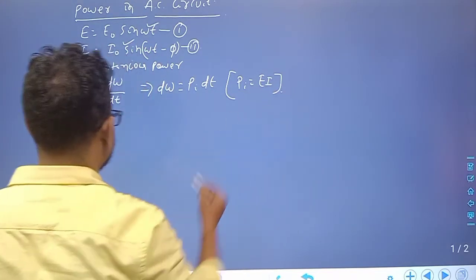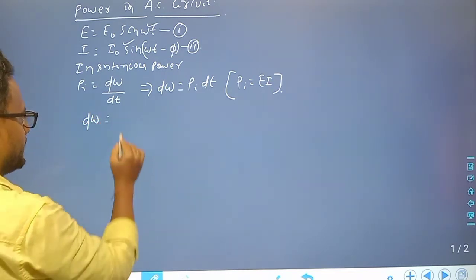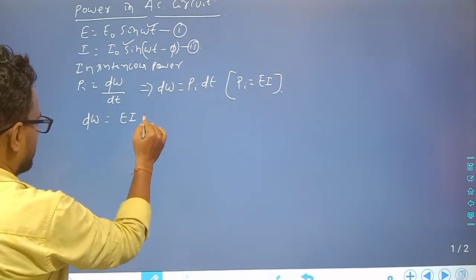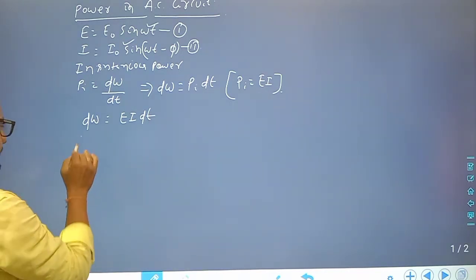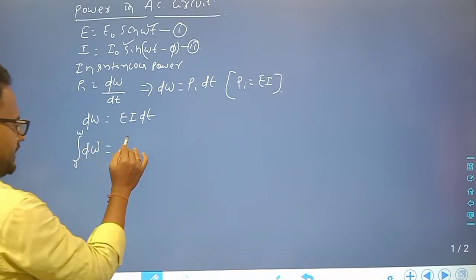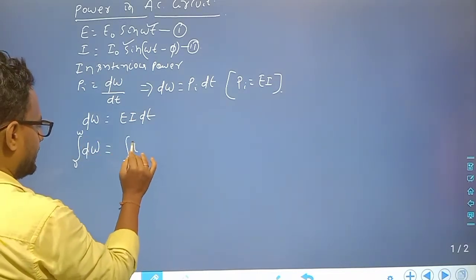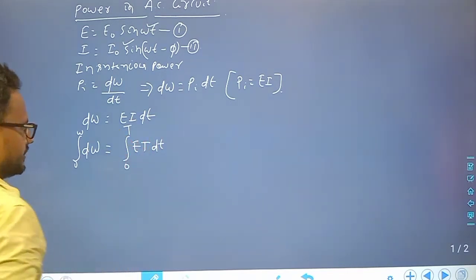So dW is equal to EI into dt. Integrating both sides, we have the integral of dW from 0 to W equal to the integral of EI dt from 0 to t. Clear?